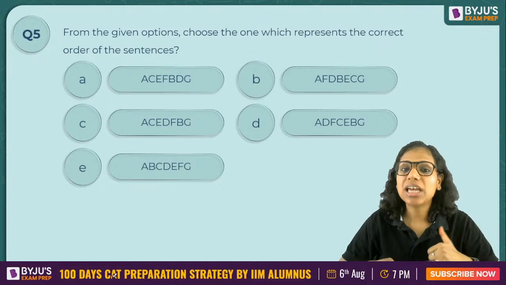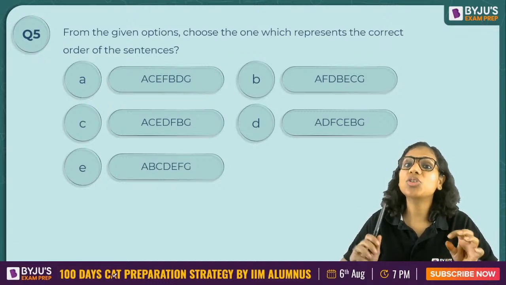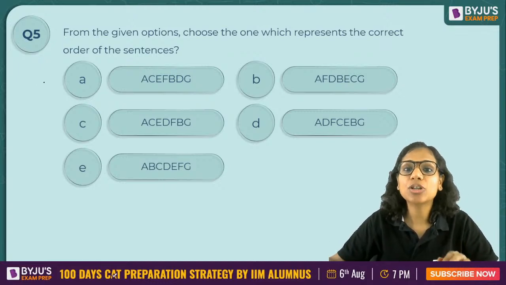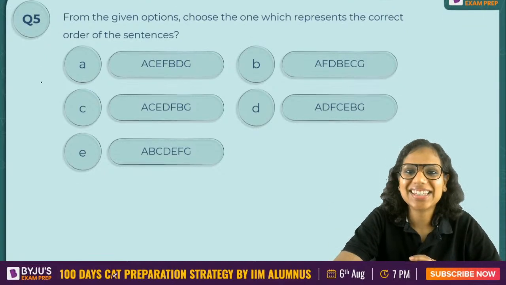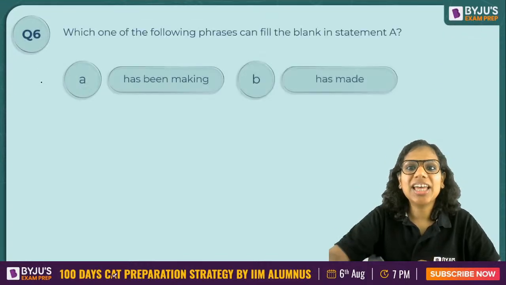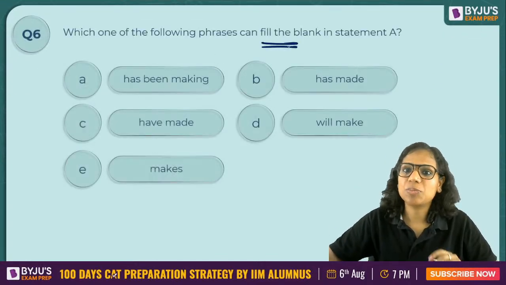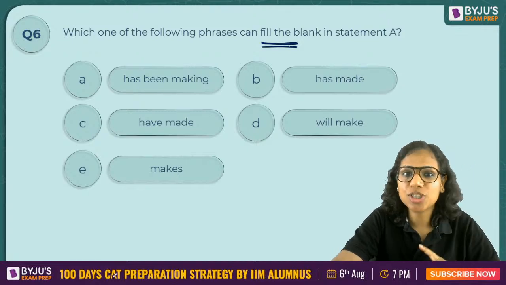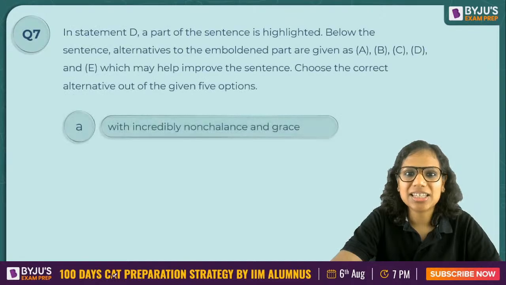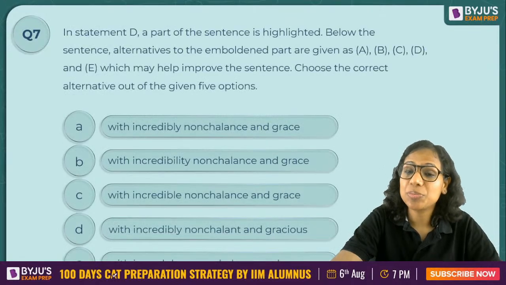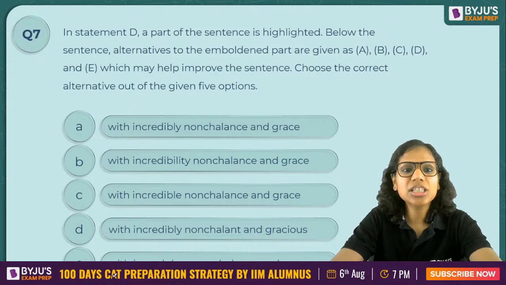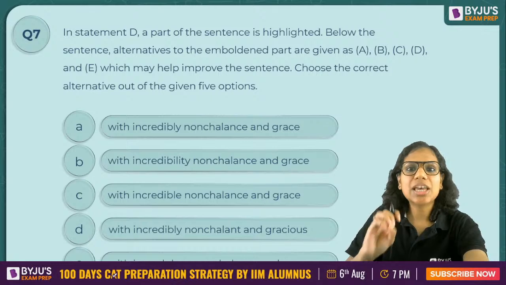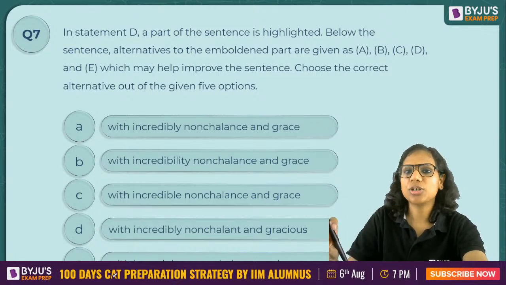Okay, so remember that in one of the years, you were not even given any options. So you had to make the entire sequence on your own. Here we have been given options. We are lucky, right? Okay. Then a fill in the blank question has been asked from you because we saw that in the first sentence there was a blank, right? And lastly, we have a grammar question from the part of a sentence that was highlighted. So this is all that we have, right? 7 questions. I have just shown you all the 7 questions.